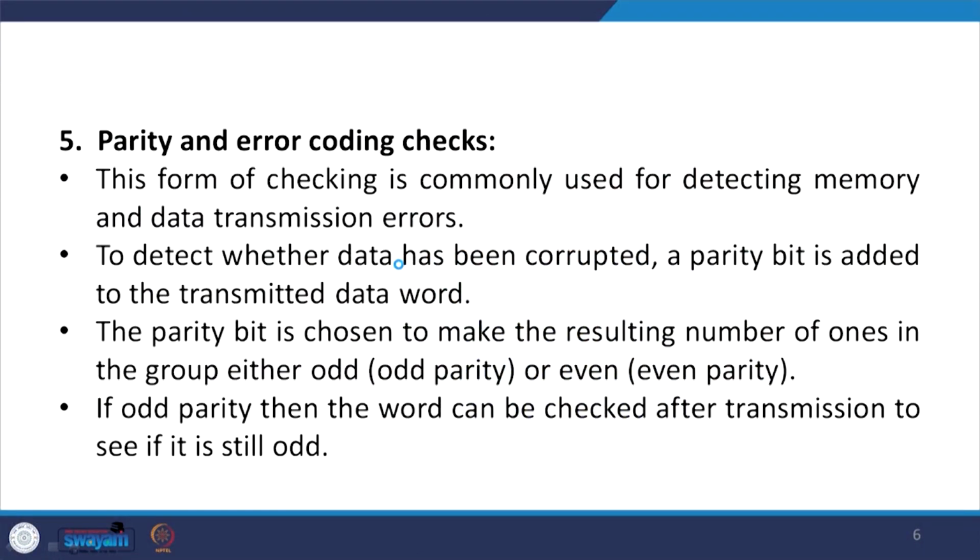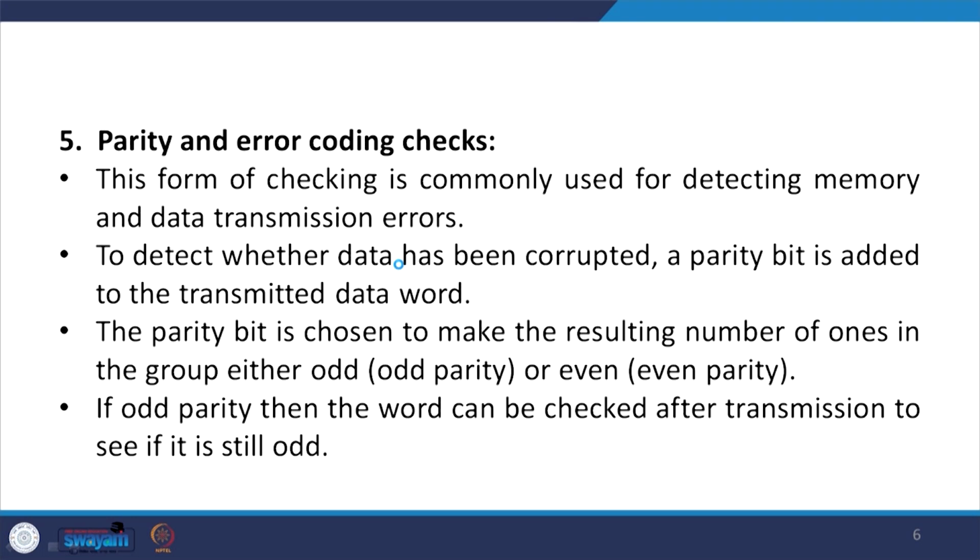Then next is the parity and error coding check. This form of checking is commonly used for detecting memory and data transmission errors. To detect whether data has been corrupted, a parity bit is added to the transmitted data word.